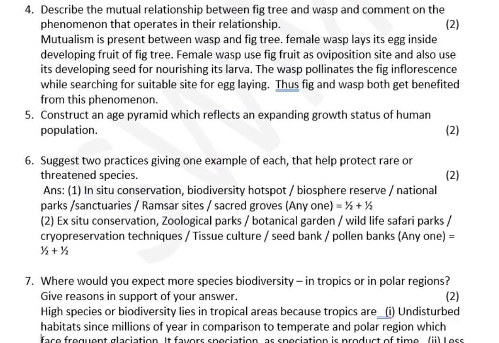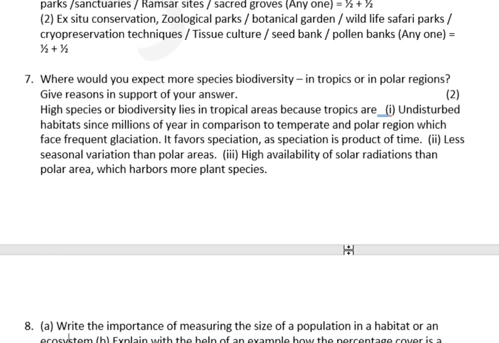The last four methods mentioned here are the latest technologies. So you should clearly study the examples of in situ as well as ex situ conservation. Where would you expect more species biodiversity, in the tropics or in polar regions? Give reasons in support of your answer.